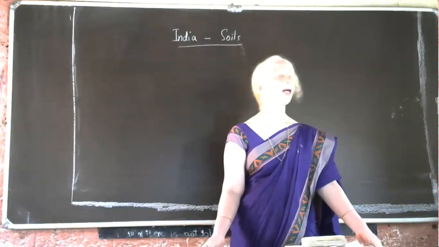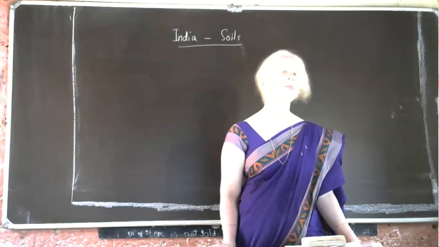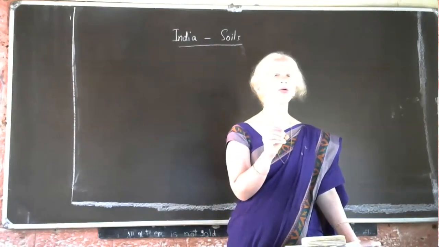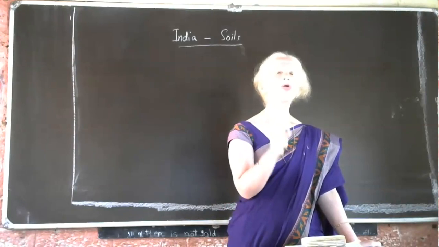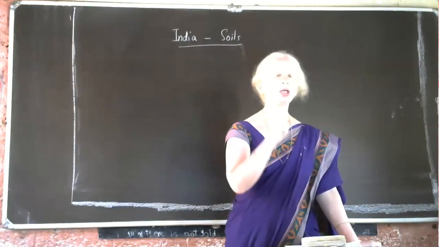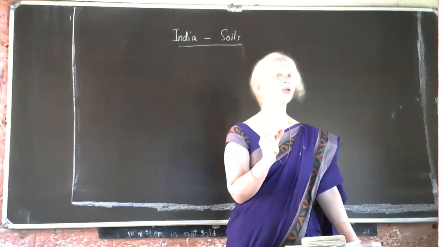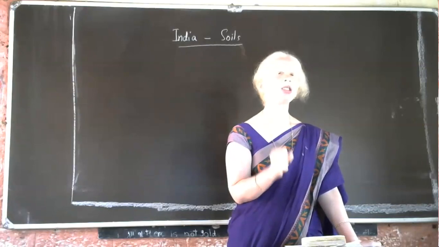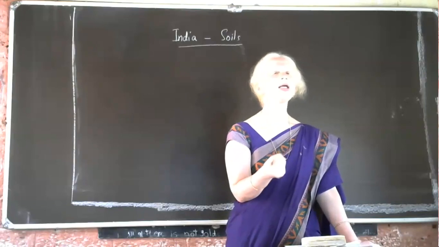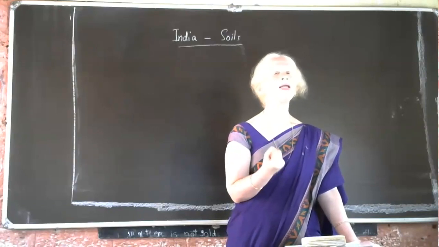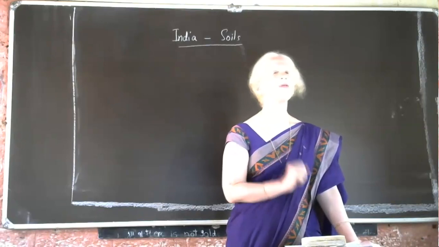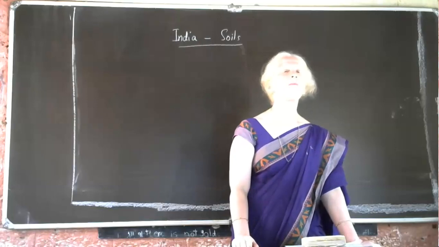Already I have told you black soil is fertile soil, and the main feature of black soil is it is very clayey. Okay. The particles are closely arranged in this case of soil. They are very compactly arranged. That is why it is clayey. When the soil is clayey, what can it do? It can retain, it can hold more water. Moisture retention capacity will be more in case of black soil, very clayey.